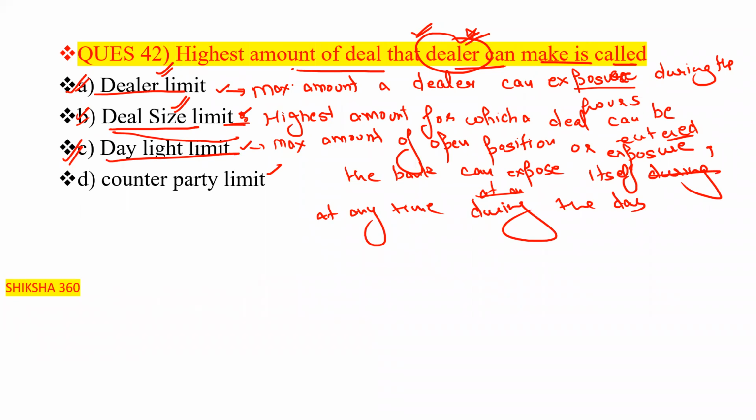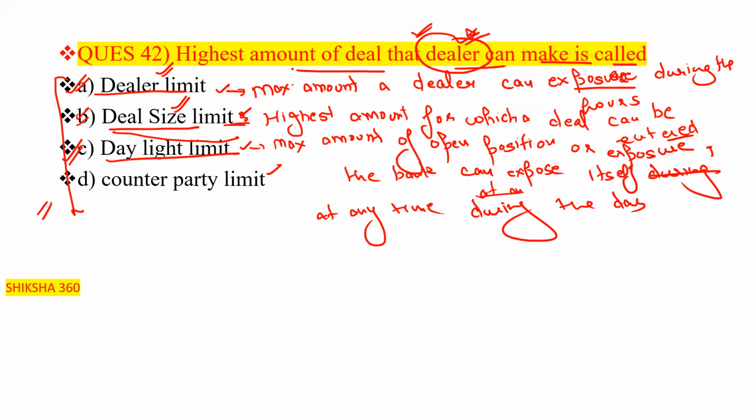And the last one is the counterparty limit. That is the maximum amount that a bank can expose itself to a particular counterparty. That is known as the counterparty limit. So I request all of you, please remember all these limits. Very important from the examination point of view. Hope all these points are clear regarding these four limits.